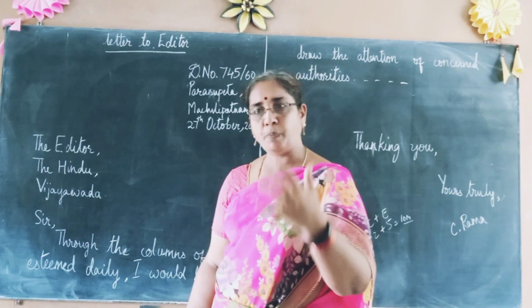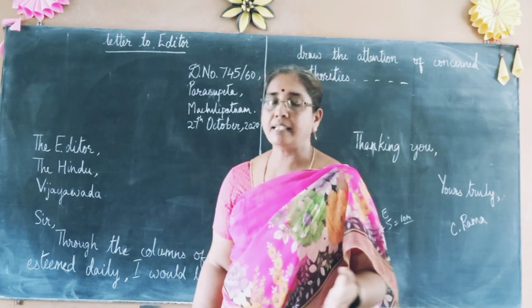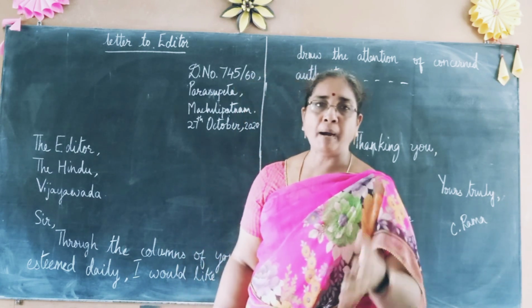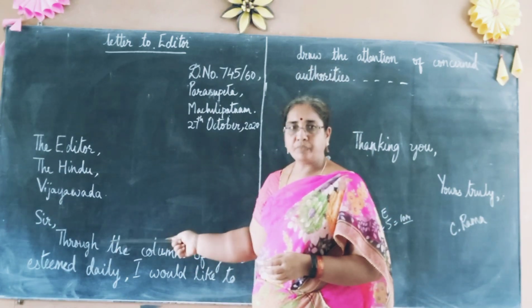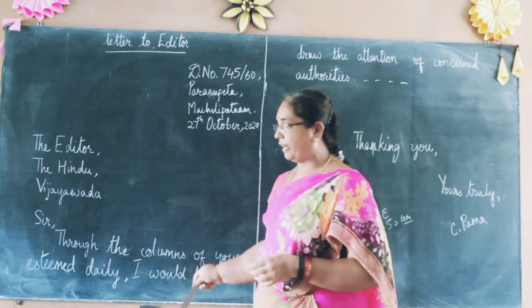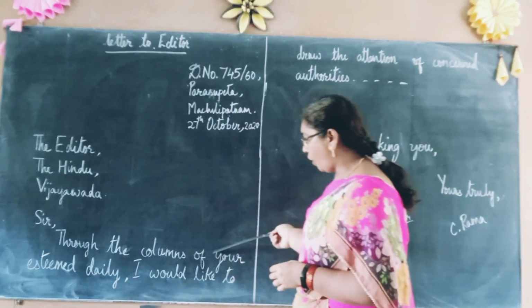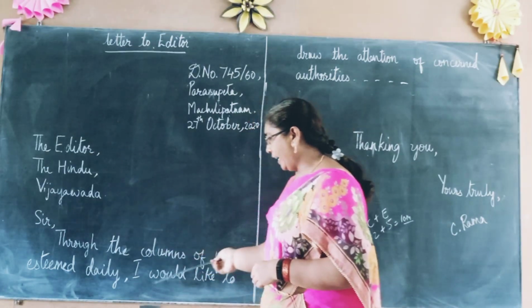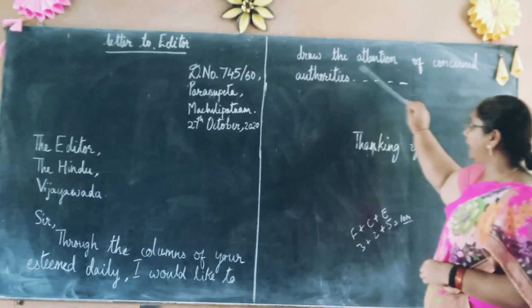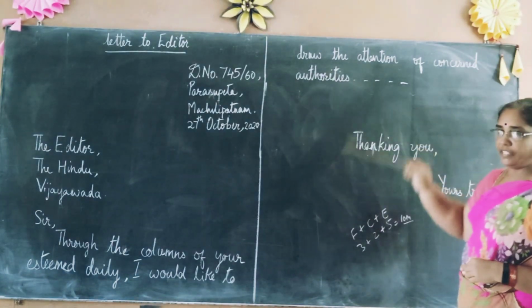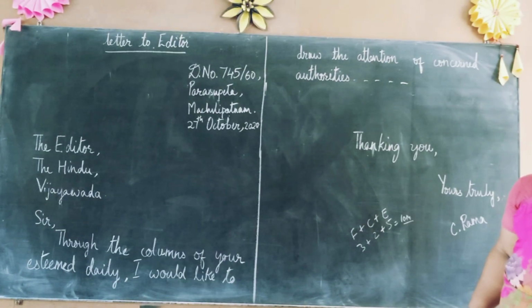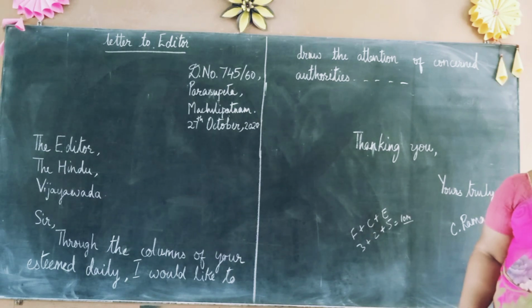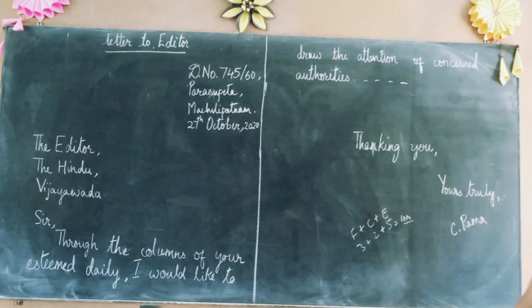For letter writing, whether it is personal letters or formal letters, for all these letters, I am going to give you many opening lines. You can learn them by heart and you can use them as per your requirement. Here, I open this letter. This line will always help you. Please learn this line by heart. That is, through the columns of your esteemed daily, I would like to draw the attention of concerned authorities. You should learn this line thoroughly. Learn it by heart. Generally, when you write a letter to the editor, this line will help you. In most cases it helps you. So you will open this letter like this.